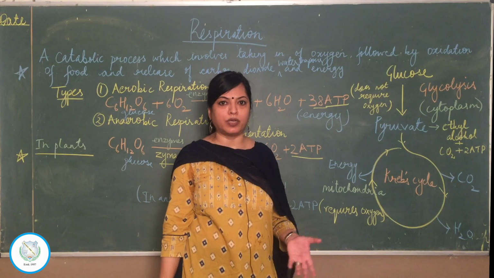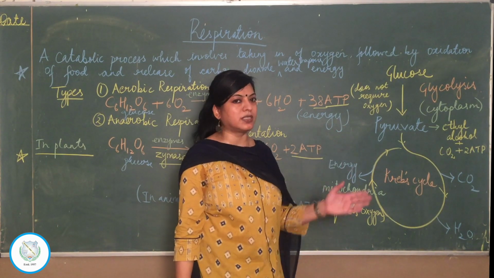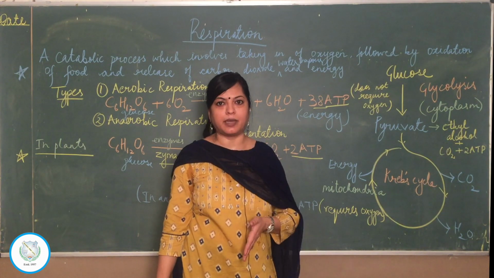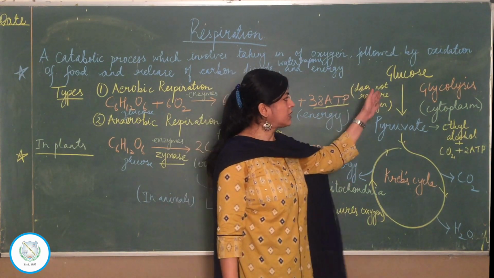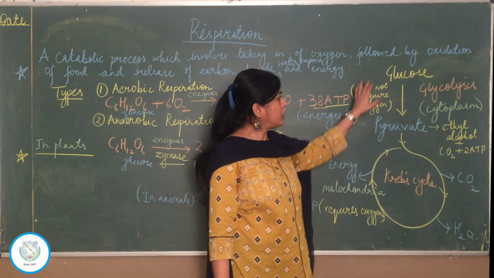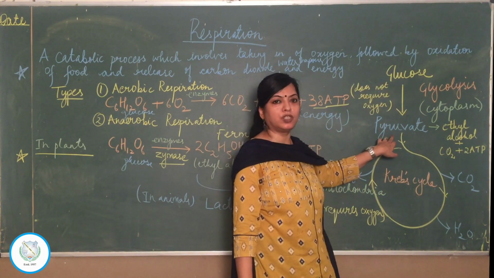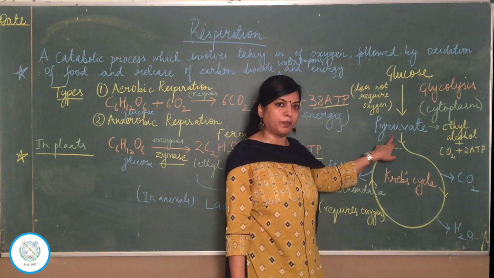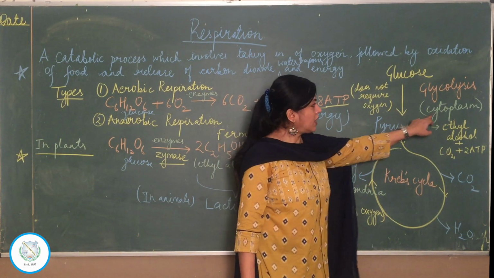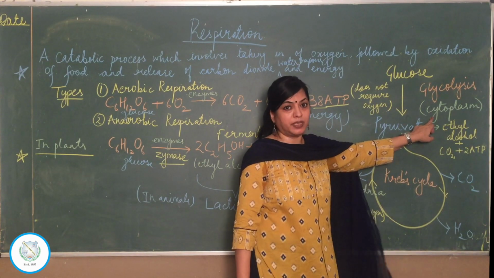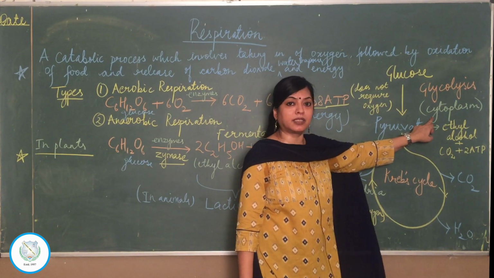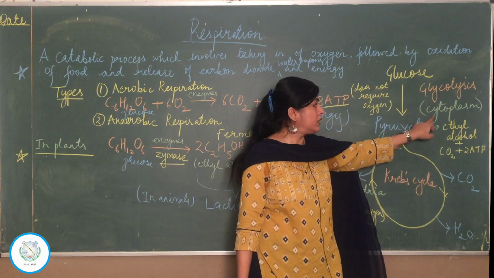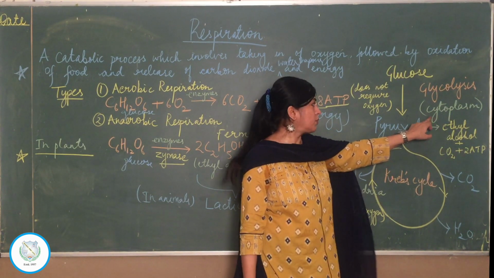If somebody asks you what is glycolysis, glycolysis is a linear pathway. Linear means one by one, step by step, one underneath the other. So it's a linear pathway in which glucose is converted into pyruvate or pyruvic acid. It is the first step of respiration. It occurs in the cytoplasm. Take a note of it. It occurs where? In the cytoplasm. This is the site, S-I-T-E. If you are asked the site of glycolysis, it occurs in the cytoplasm of the cell.